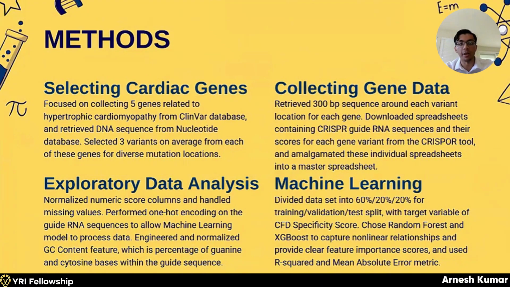Following through with our computational pipeline, we began by normalizing our numeric score columns, handling missing values, and performing one-hot encoding on the guide RNA sequence to allow our dataset to be readable to the machine learning model. We engineered and normalized a GC content feature, which is the percentage of guanine and cytosine bases within the guide sequence. Finally, we divided our dataset into 60% for training, 20% for validation, and 20% for test, with our target variable of CFD specificity score. We ultimately chose the random forest and XGBoost models as they are capable of capturing nonlinear relationships and providing clear feature importance scores.